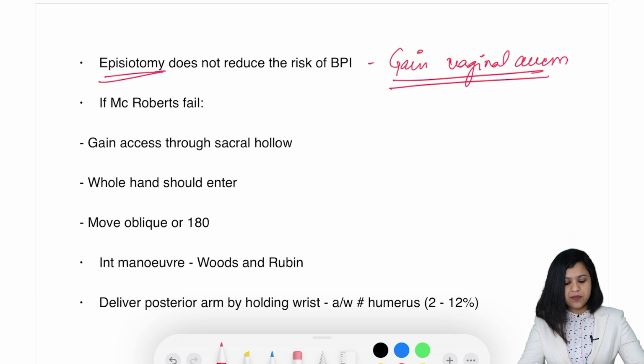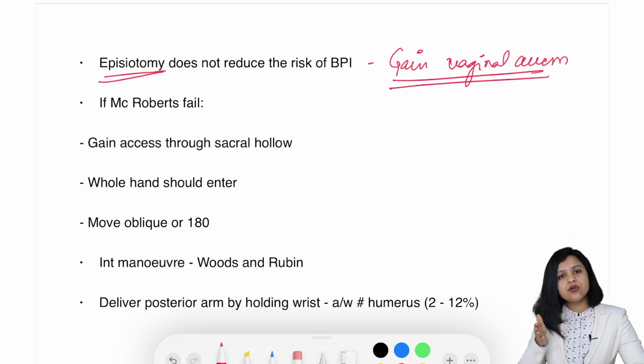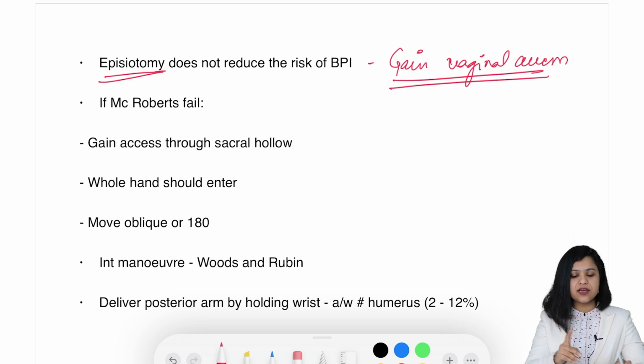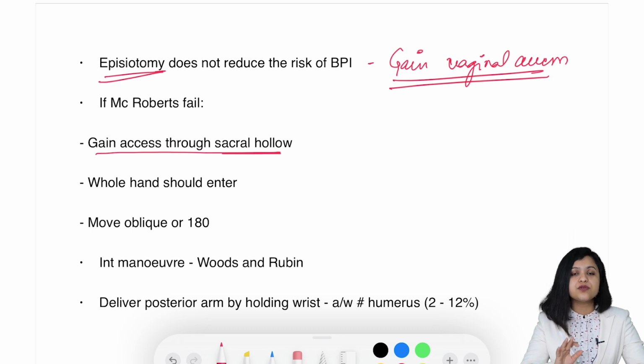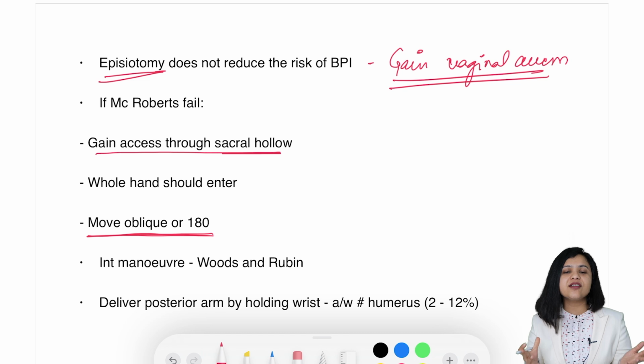Now, if McRoberts maneuver fails and you are going for internal maneuvers, you should let your hand enter the vagina through the most roomy portion, that is the sacral hollow. Don't go laterally through the pelvis, don't go upside, you move through the sacral hollow. Now you should make sure that the entire hand enters, which is why you have to give an episiotomy in this case. Try to move the baby to the oblique or 180 degrees. So these are the internal maneuvers.